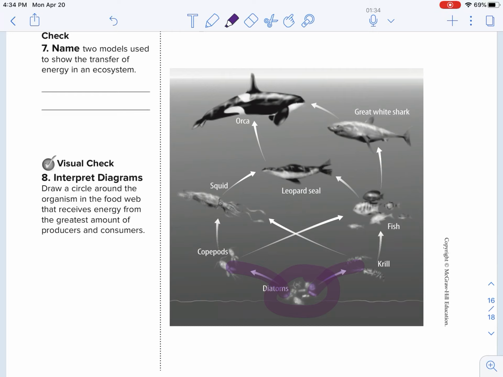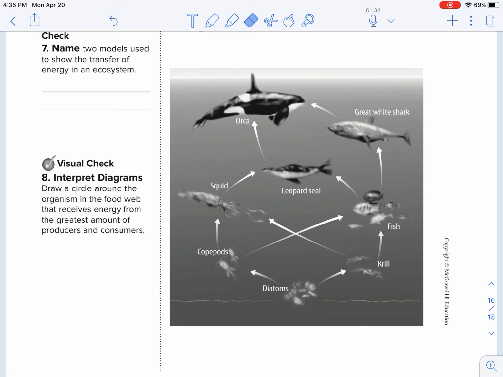And then a couple of different ways that the fish are obtaining their energy. A couple of different ways that the squid is obtaining its energy, just like so. Okay, this is a food web. Many overlapping food chains. So I'm going to erase this for a second.